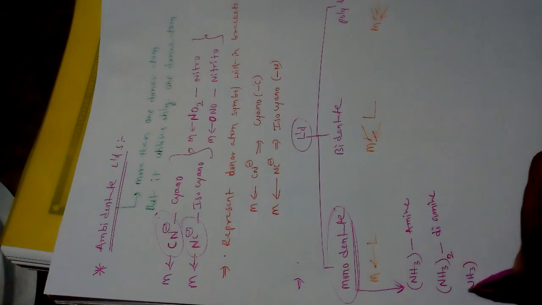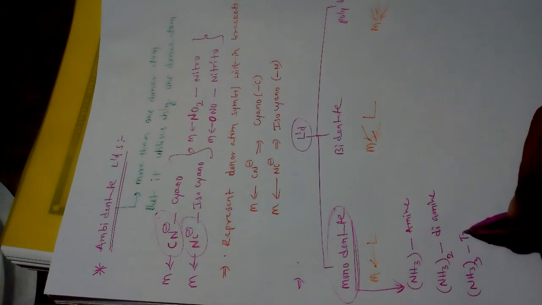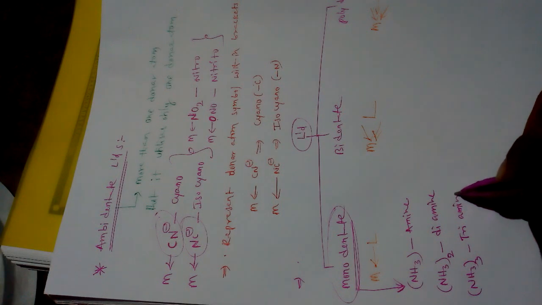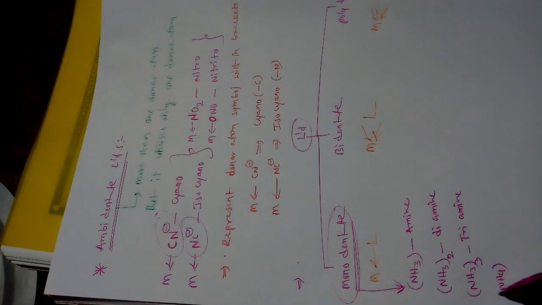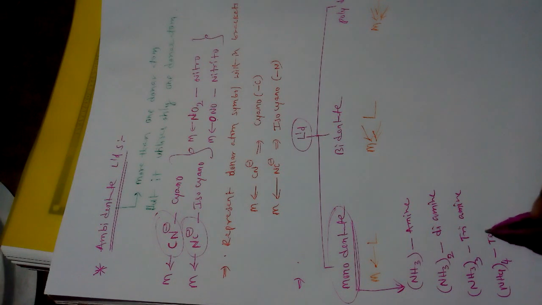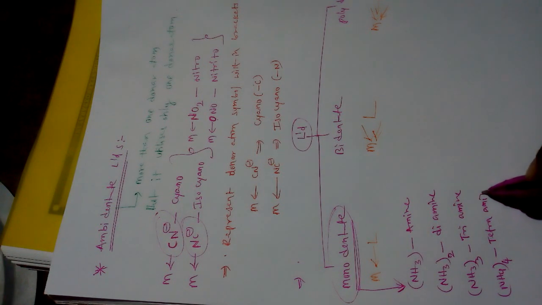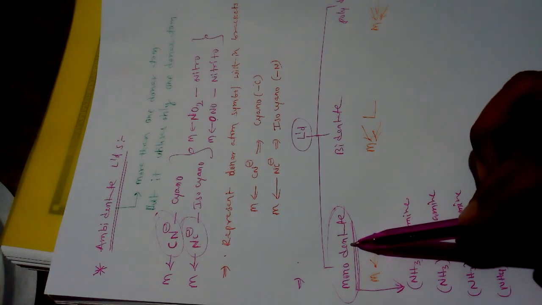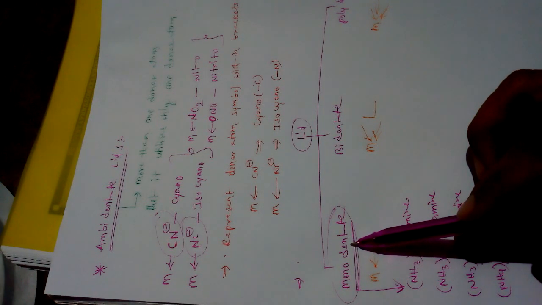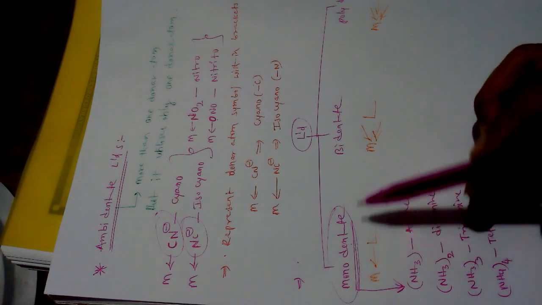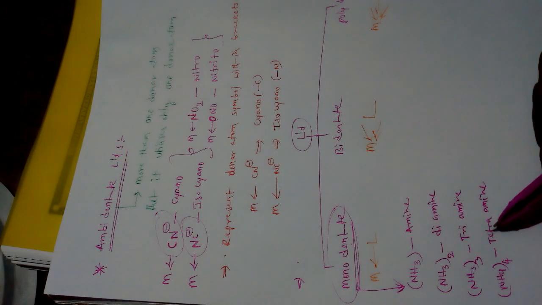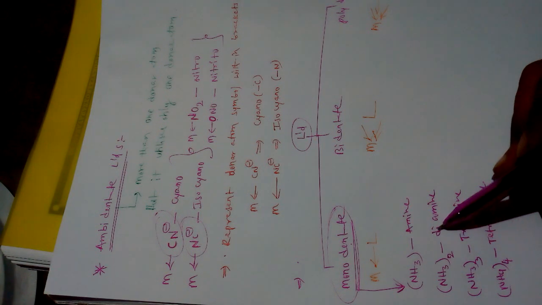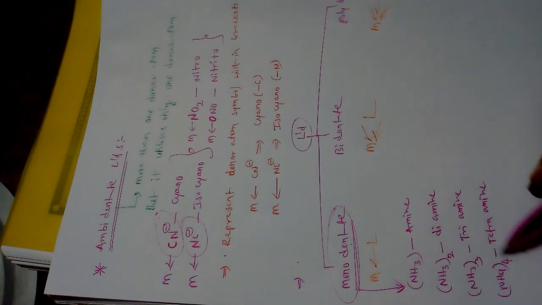If NH3 occurs 3 times, we can use triammine. If 4 times, tetraammine. So if monodentate ligands occur more than one time, we use prefixes like di, tri, tetra, penta, hexa. If it is 2, di. If it is 3, tri. If it is 4, tetra.